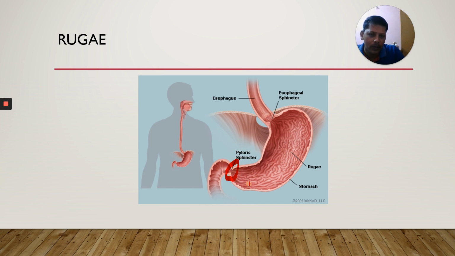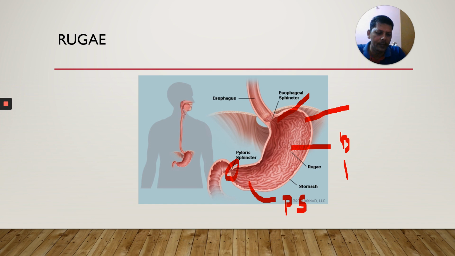This is the pyloric stomach. This part, this is the body, and this is the cardiac portion, and this is the fundic. These are the four parts in our stomach.